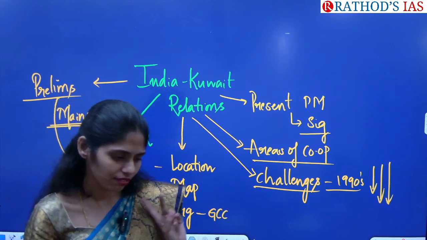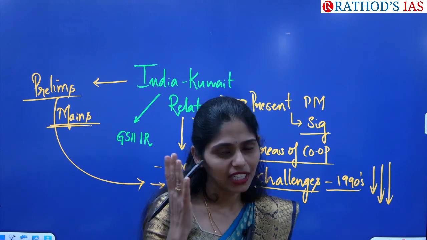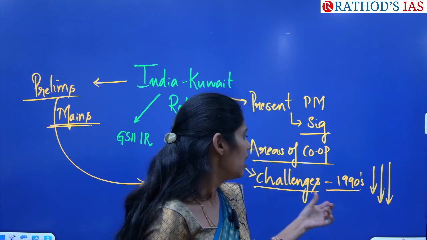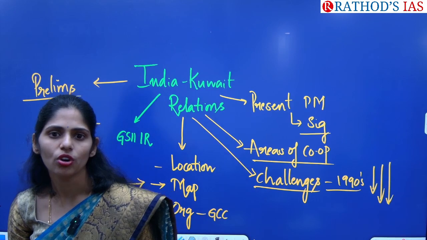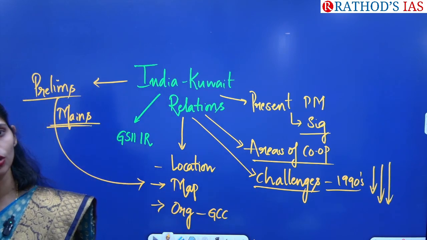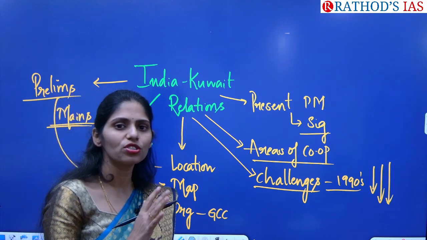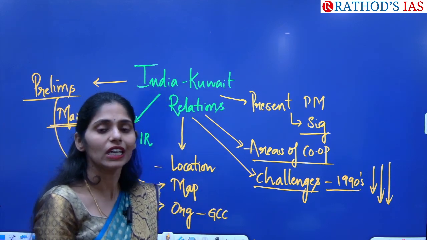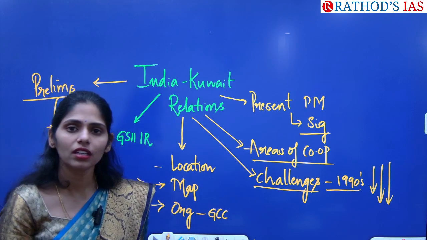Why? Because India supported Iraq during the 1990 Iraq-Kuwait issue, and the Babri Masjid demolition in India also impacted Kuwait.